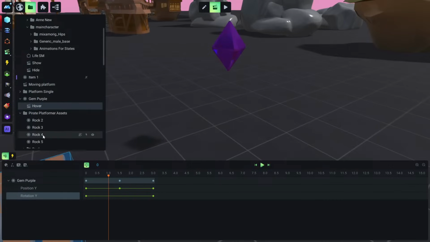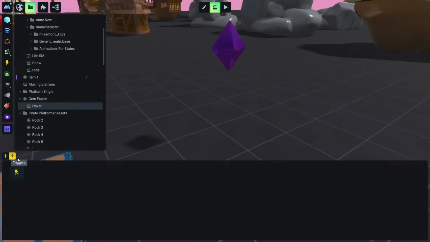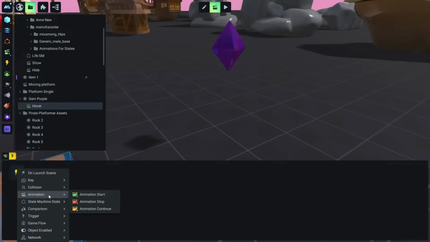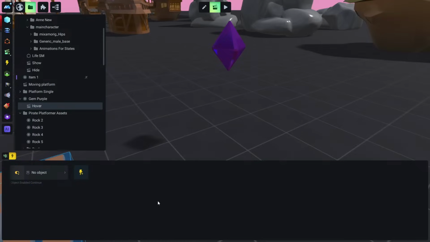Okay, and now how are we going to trigger this animation? Let's go to the triggers tab, and we will add a different trigger this time, the object enabled. So what this trigger does is, when the object gets enabled for the first time, or it gets disabled, or is continuously enabled, which is what we want.